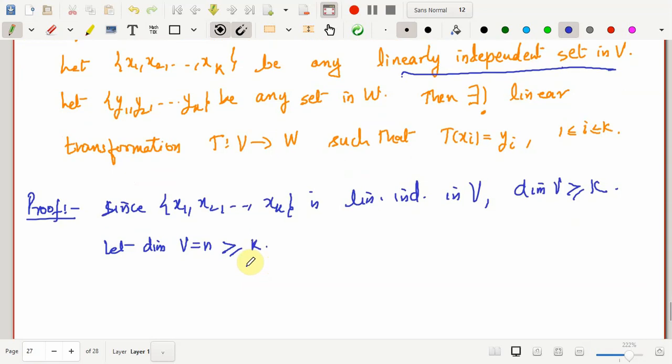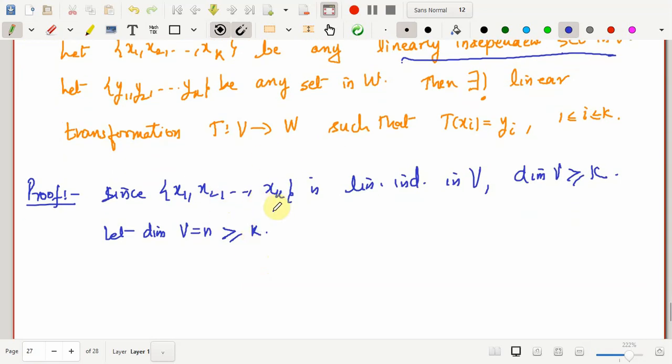Being a linearly independent set in V, and V is of dimension n, I can construct a subspace of V wherein this linearly independent set forms a basis for that particular subspace.